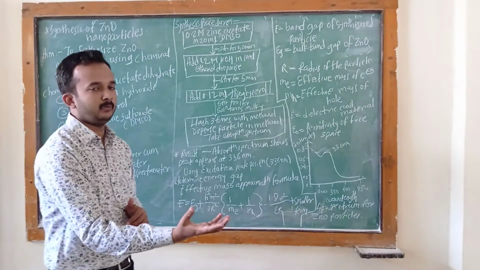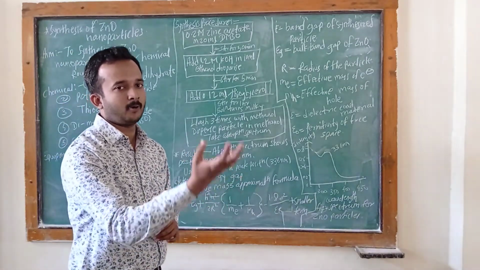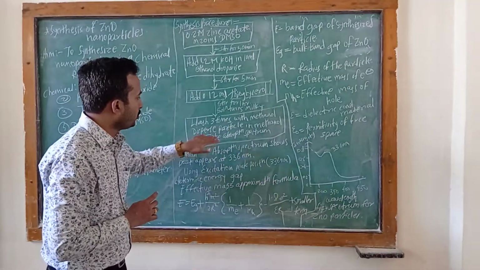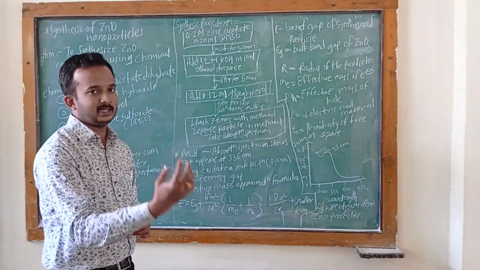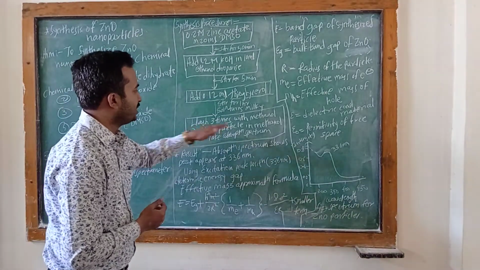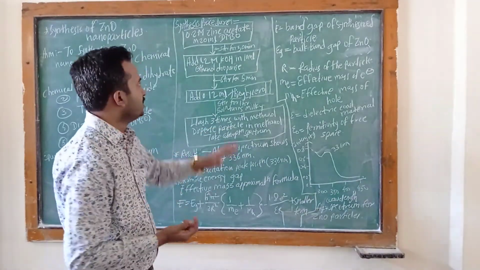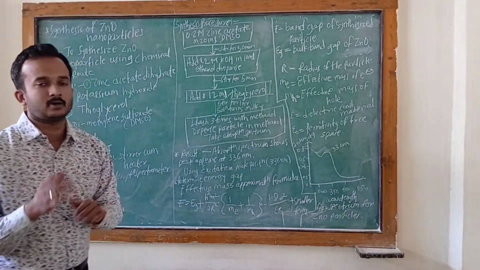The particles are formed in the methanol, and then take the absorption spectrum of this dispersed particle.